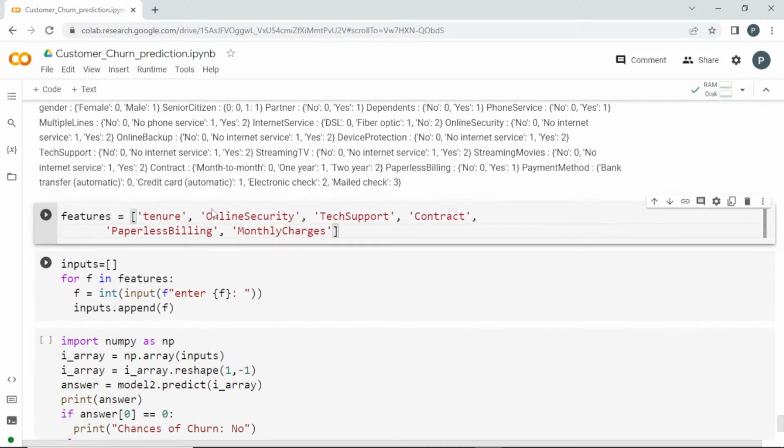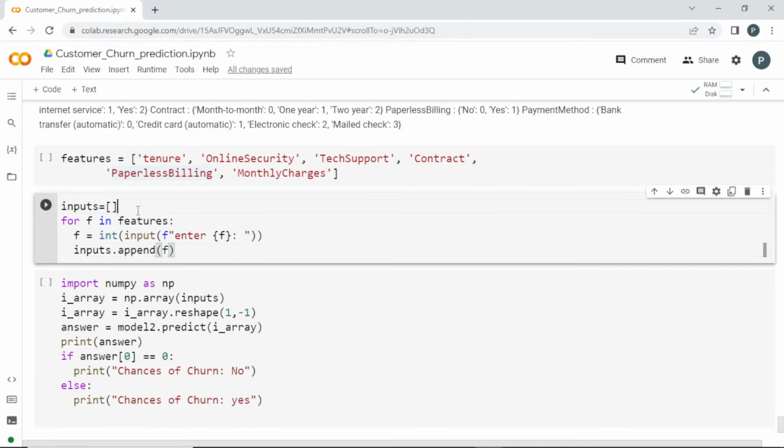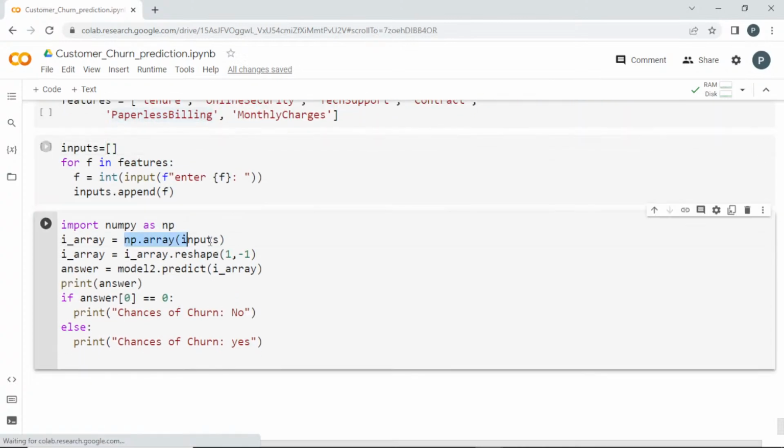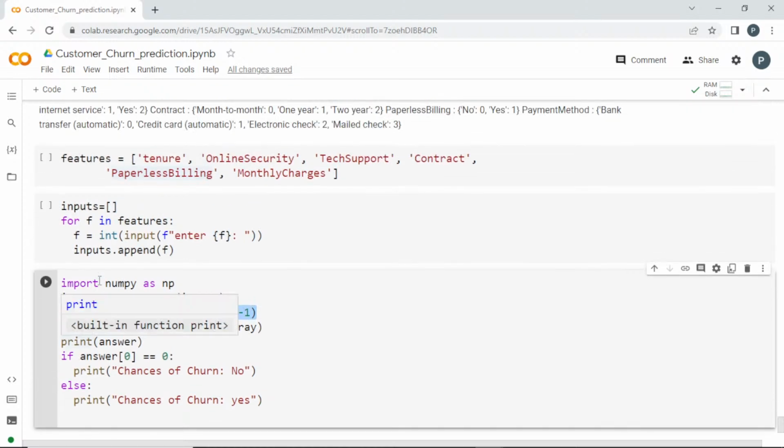I'll get all these inputs from the user, and I'll store it in a list, and I'm converting them into an array. Once I've done it, I'm reshaping it with 1 comma minus 1. Why am I doing it? Because in the training part we have given the model an entire data set with many rows. Now I'm going to give only one row, so it won't confuse the machine. So I'm giving 1 comma minus 1, which means one row and all the columns.